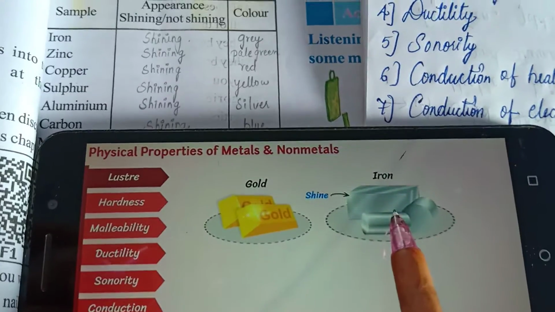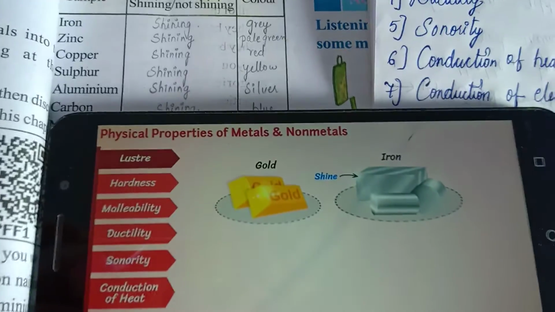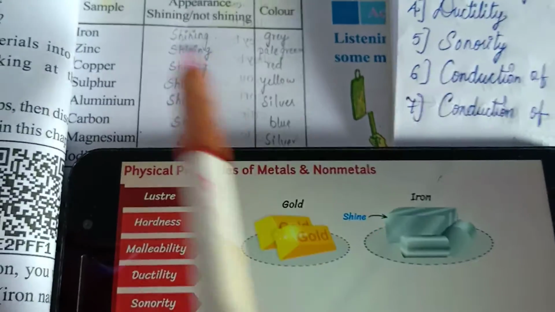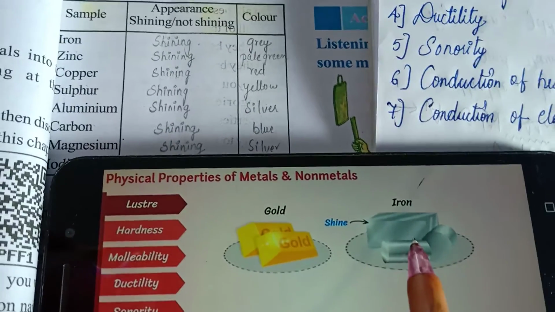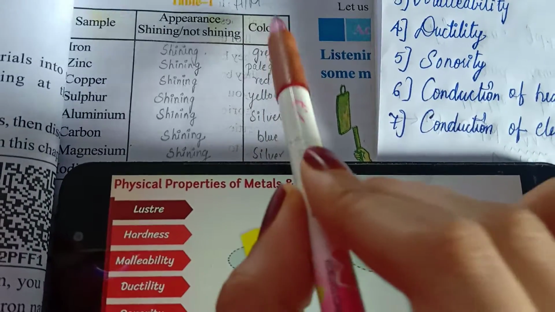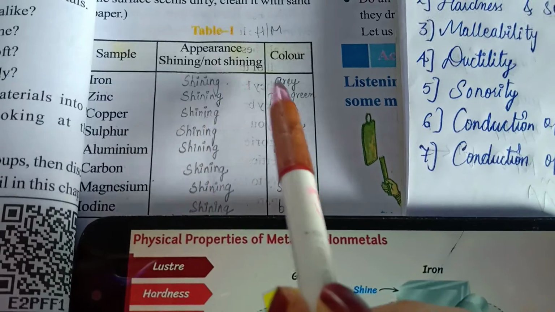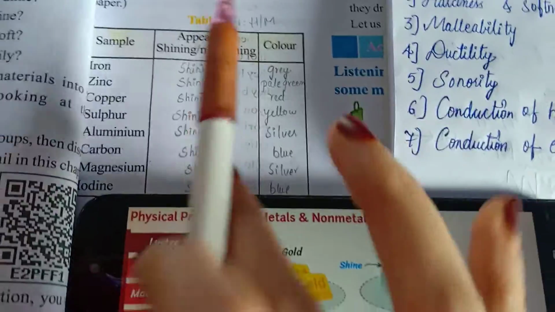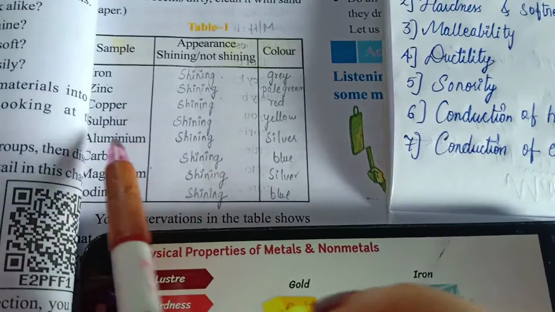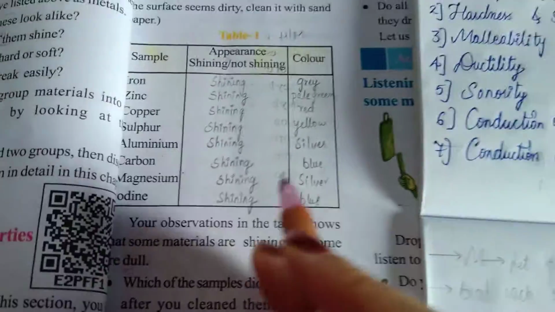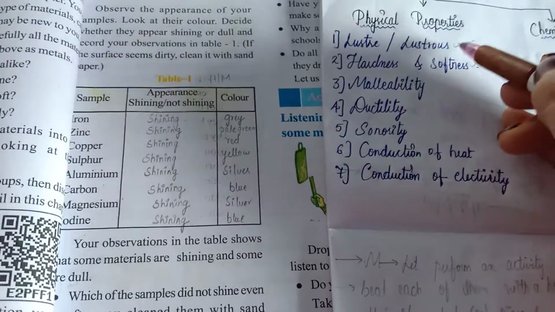The zinc surface is also shiny like this, and the copper surface is also shiny. But what is the color of this iron? It is like a green color, as you can see. So write the color of the substances in the color box. Zinc is also shining, but it has a pale green color. Copper is also shining, but it is red in color. Like that, you have to write each and every sample in the table. By doing this activity, we have concluded that the physical property of lustrous is right.